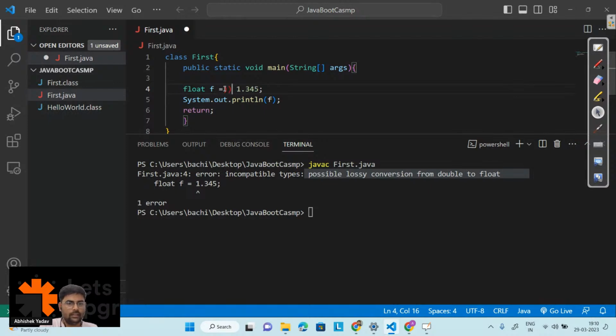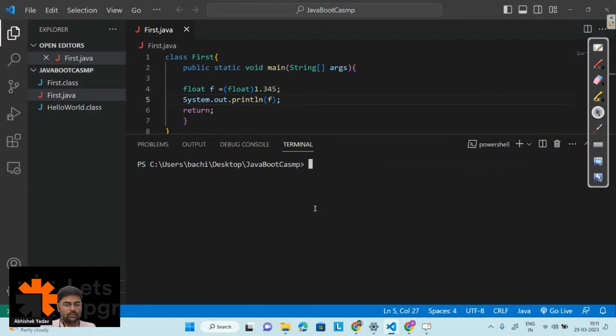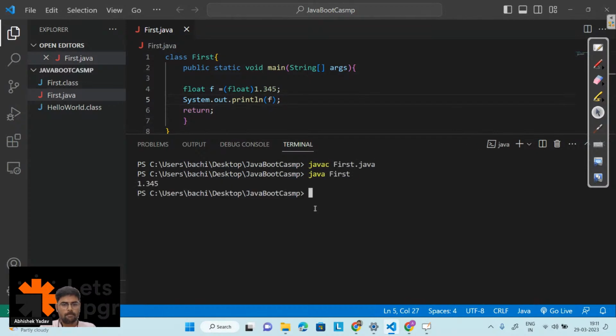So let's first go with the explicit type casting, this one. Let's clear the screen and see what output I will get. Sorry, clear the screen and compile the code, run the code. So this time I am getting the correct output. So either I can do explicit type conversion like this, or I can use F here.